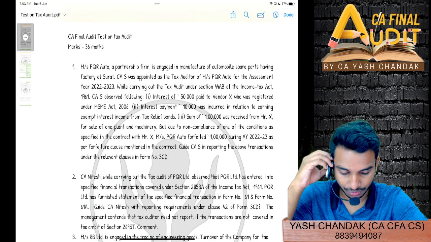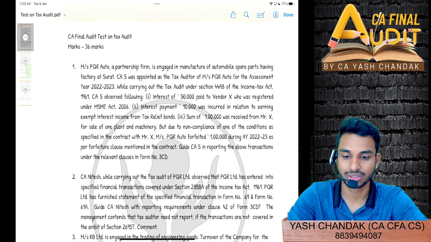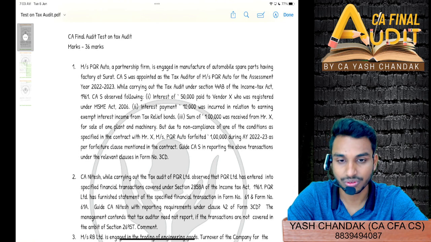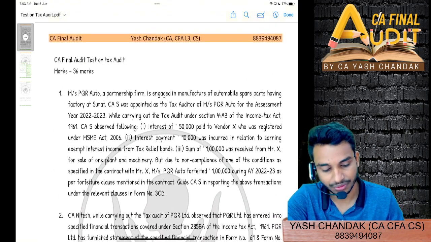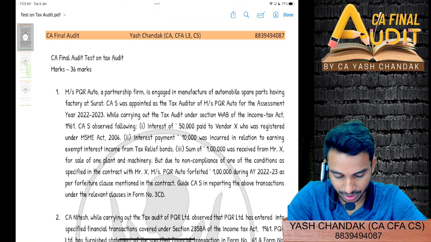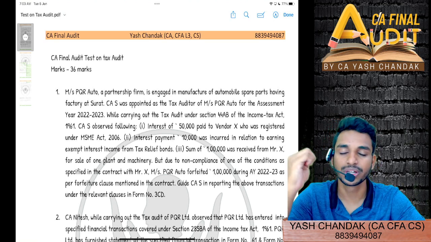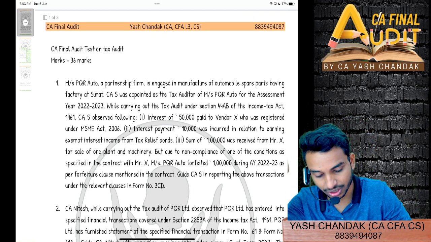First part. Interest of 50,000 paid to vendor X who was registered under MSME Act 2006. What do you think? Quickly give the answer. Not allowable, as per clause 22. It shall be disallowed, right? So you'll have to report in accordance with tax audit report clause 22 of form 3CD.